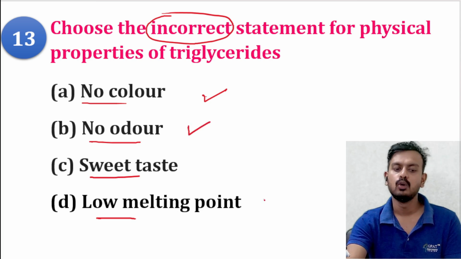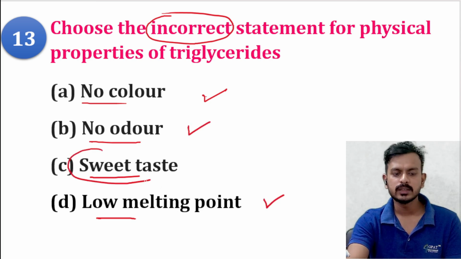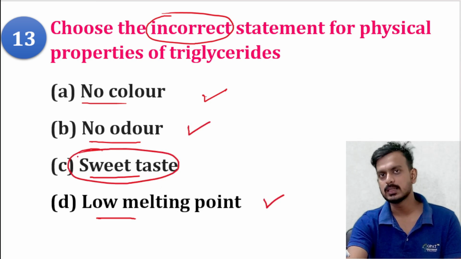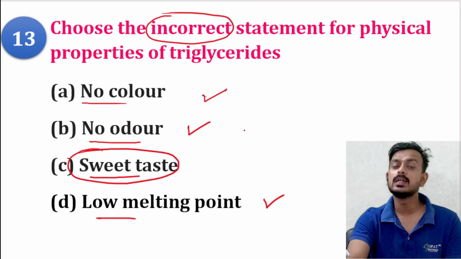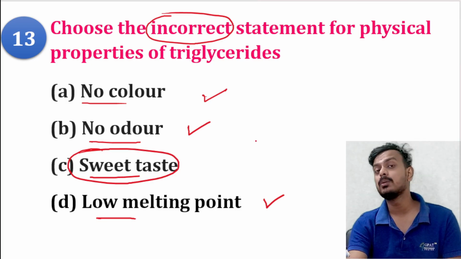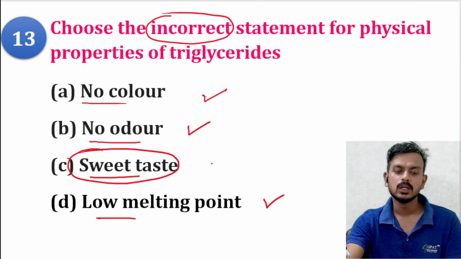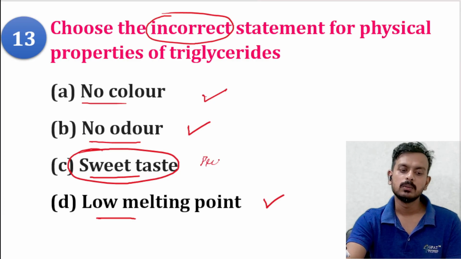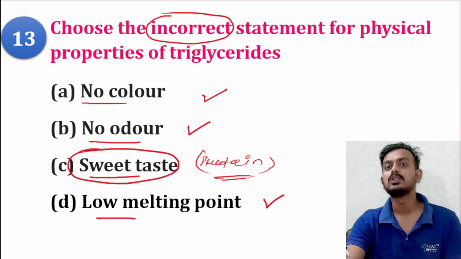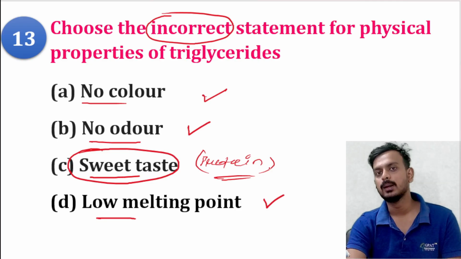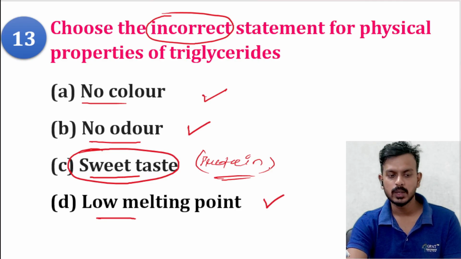No odor, correct. Low melting point, correct. But sweet taste, no, these do not have a sweet taste. If the question is which biomolecule has a sweet taste, then your answer will be protein, because protein contains certain amino acids which have a sweet taste. That's why they are a little bit sweeter. Lipids are not sweet in taste.